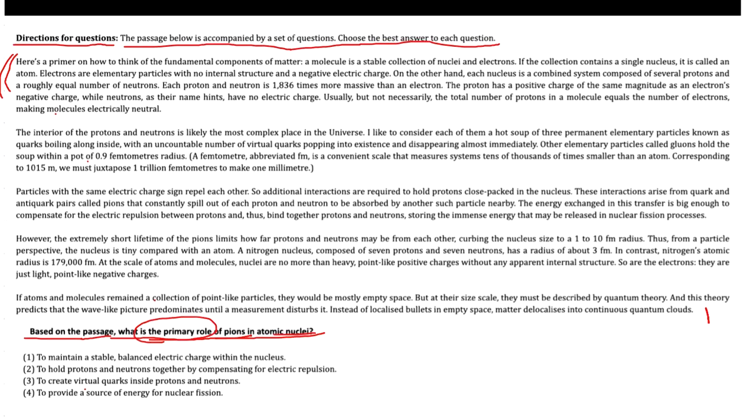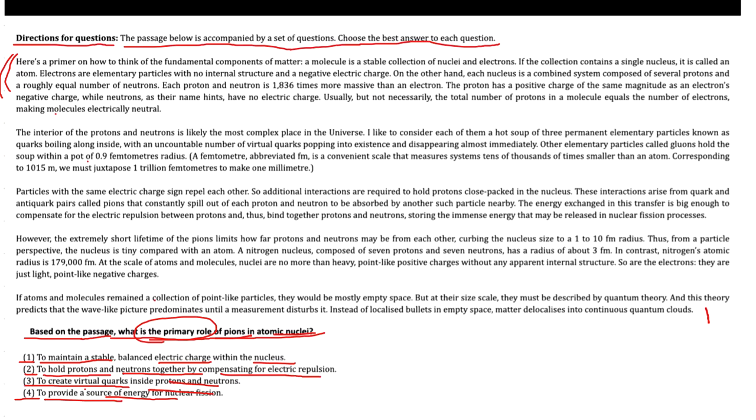The first option says to maintain a stable balanced electric charge within the nucleus. Second, it's stated to hold protons and neutrons together by compensating for electric repulsion. Third, to create virtual quarks inside protons and neutrons. Fourth, to provide a source of energy for nuclear fusion. If you look into the question, based on the passage, what is the primary role of pions?